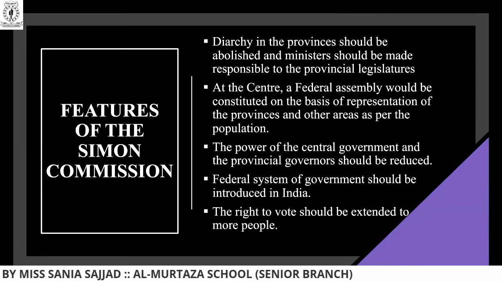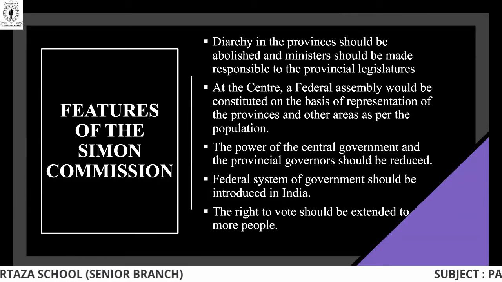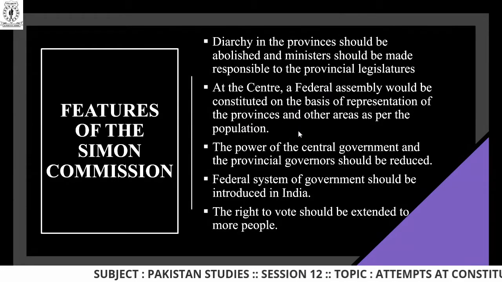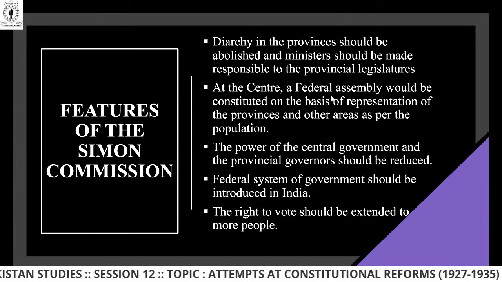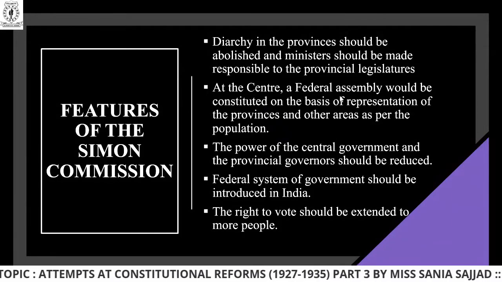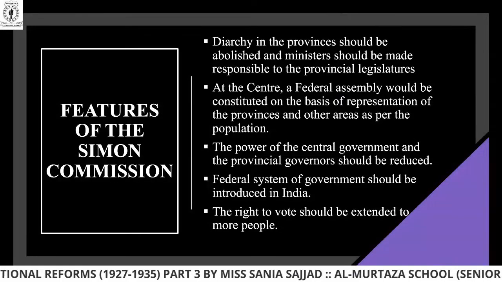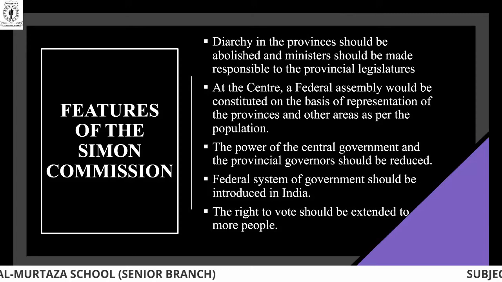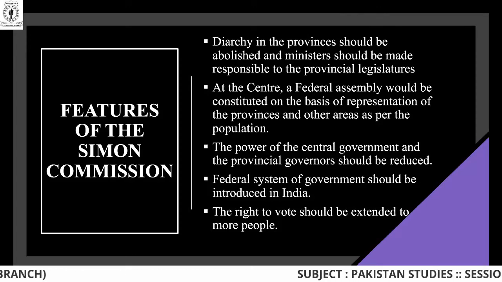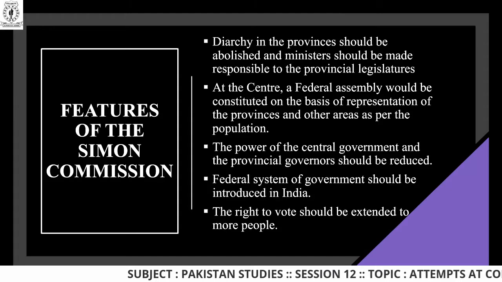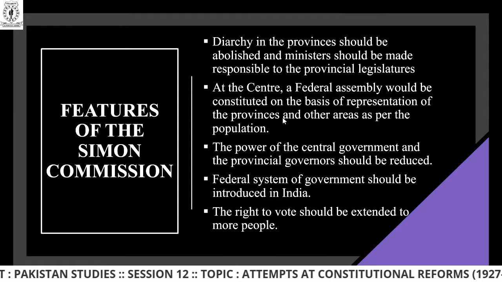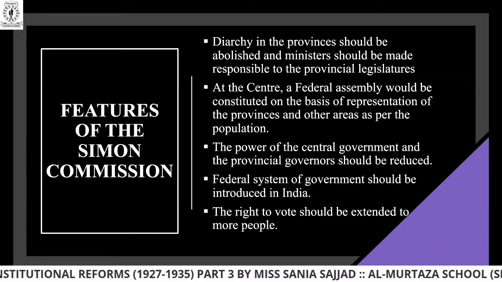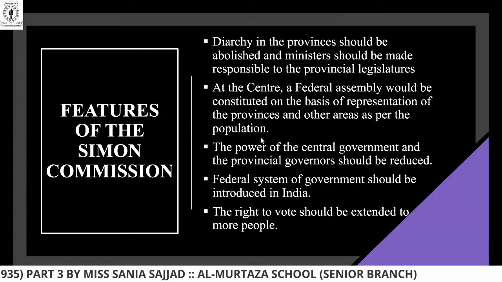Now, the second point: at the center, a federal assembly would be constituted on the basis of representation of the provinces and other areas as per population. A federal assembly has the right to take decisions into their hands and to tell what should be done further. Federal assembly is the center point; you can say they are the head of the departments in the government. It would be constituted on the basis of representation of the provinces. They all were representing their provinces in the subcontinent and other areas as per population.